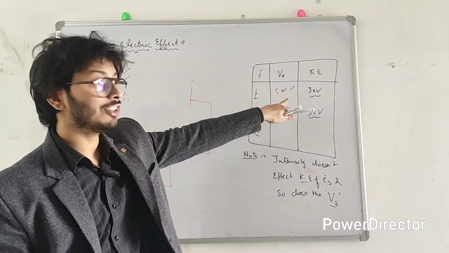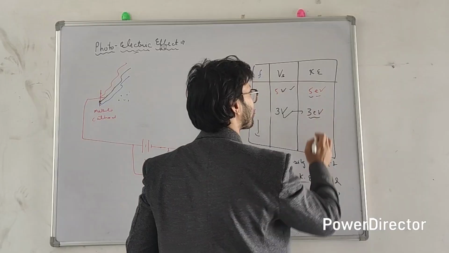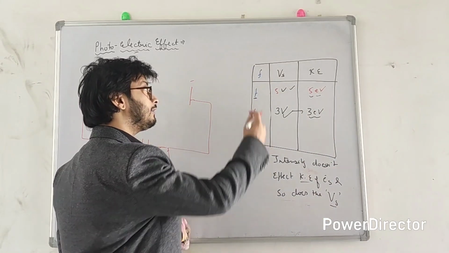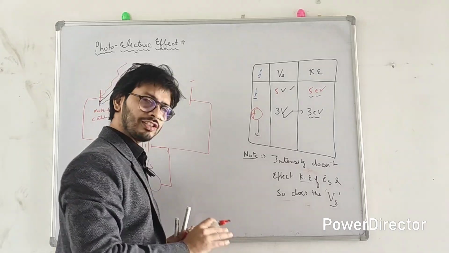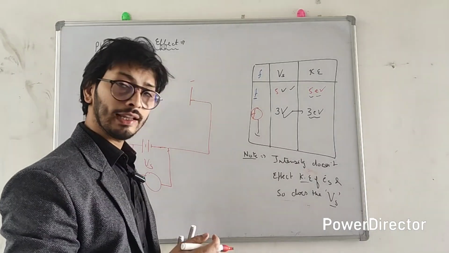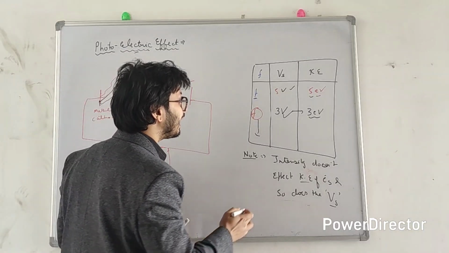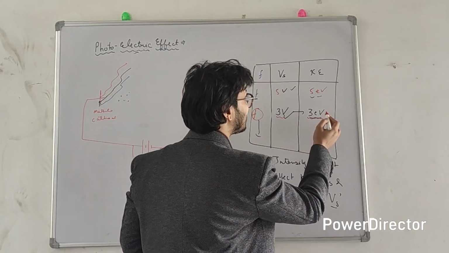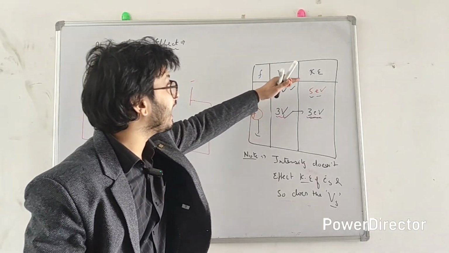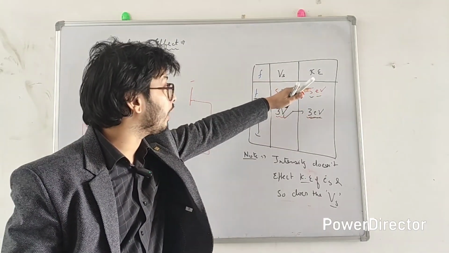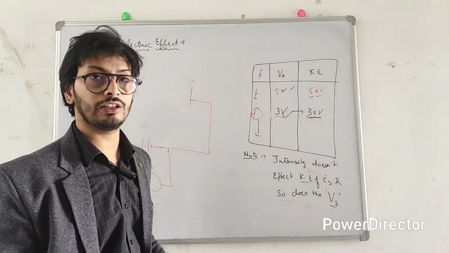And if the stopping potential is 5 volt, that clearly means that the kinetic energy is 5 electron volt, right? And if lower frequency, let's say red light, hits the metal surface, I'm just taking it for example, the frequency of red is lower than the frequency of blue, then the stopping potential and kinetic energy both decrease. So if the frequency decreases, the kinetic energy decreases. And how are we concluding that kinetic energy decreases? Because we have seen that stopping potential decreases.